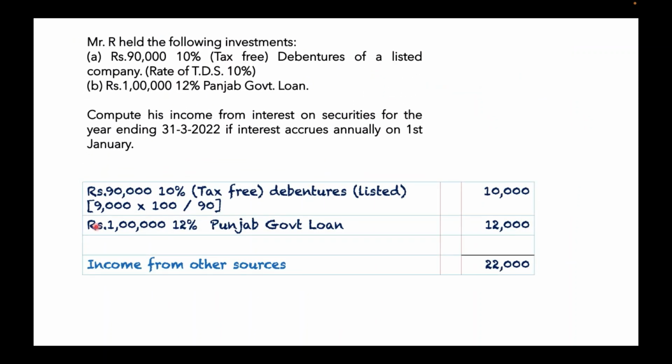So 90,000 into 10 percentage, since it is tax free, you will be getting 9,000. 9,000 into 100 divided by 90, it will be 10,000. So 10,000 is taxable. Second is a government security. For government securities, there is no TDS, so no need to gross it up. We can take it as such. 1 lakh into 12 percentage, you will be getting 12,000. So total.